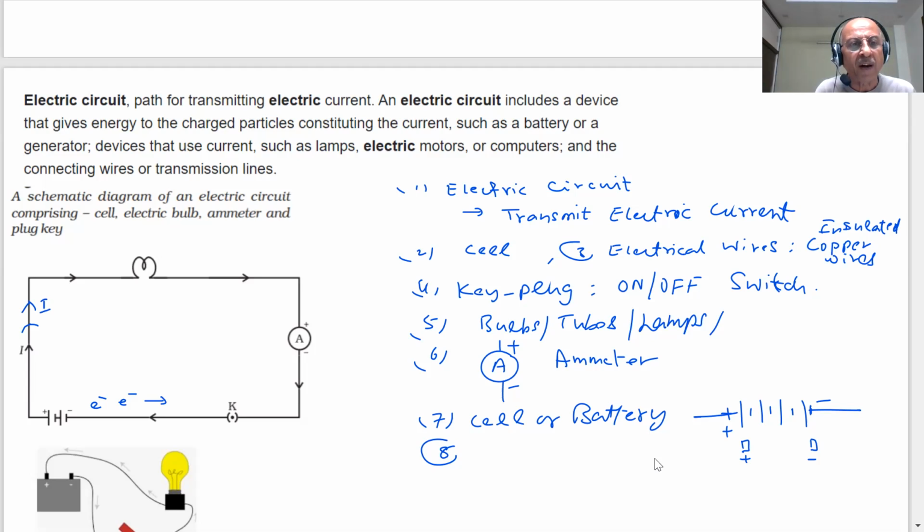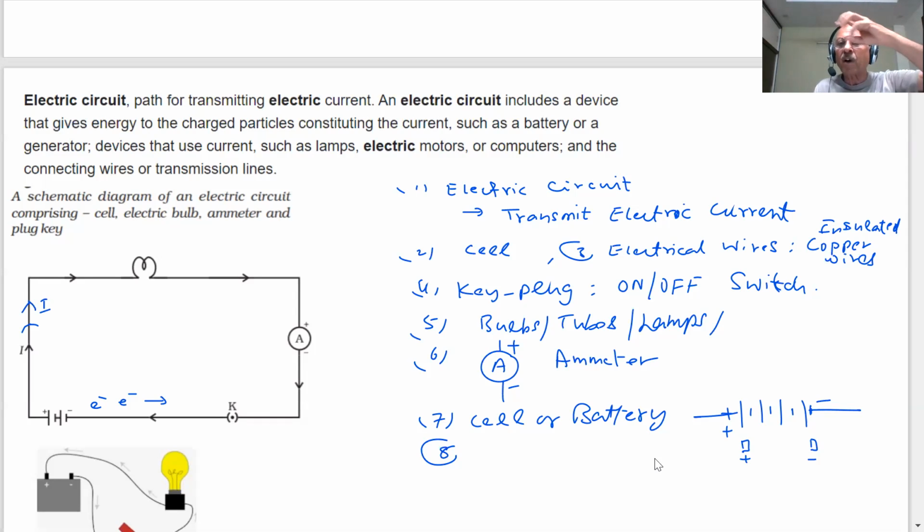This is an electric bulb, electrical wires, ammeter, key. I can close or open the key to break the circuit when I open it, and close the circuit when I put the key, and this bulb will light up, students. Therefore, anytime some flow of electrons or current is taking place, we know there is a circuit. There is an electrical circuit at your home also.